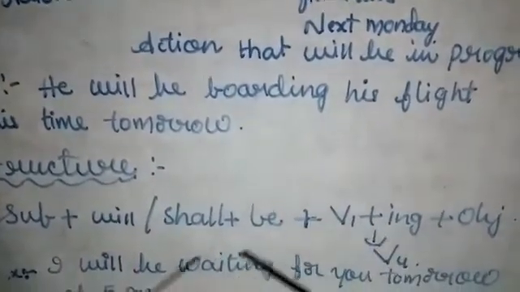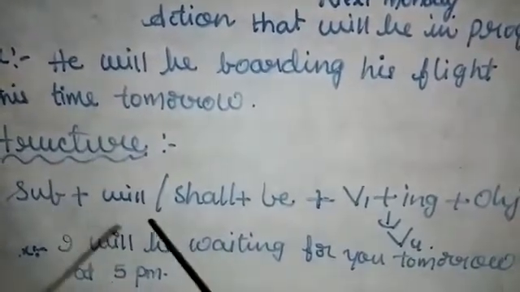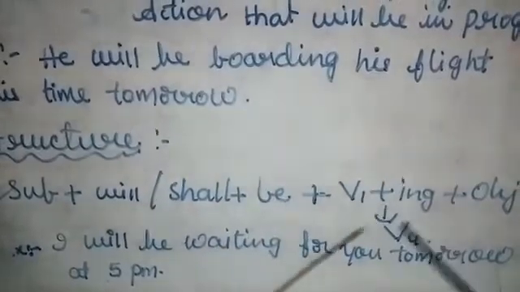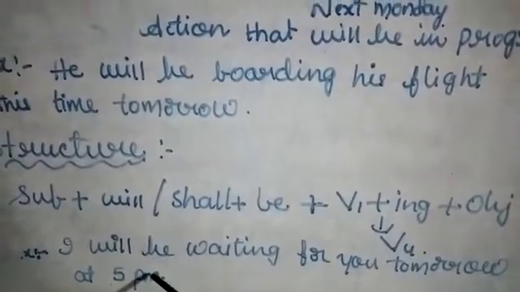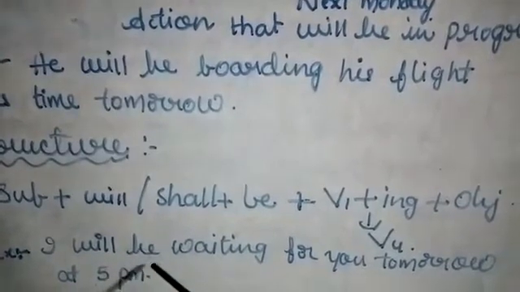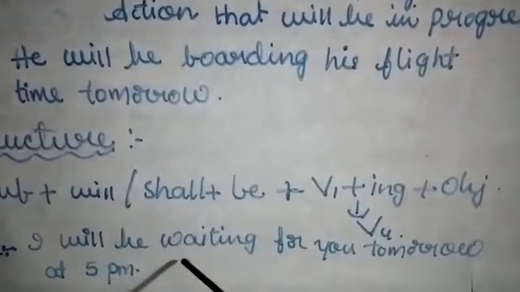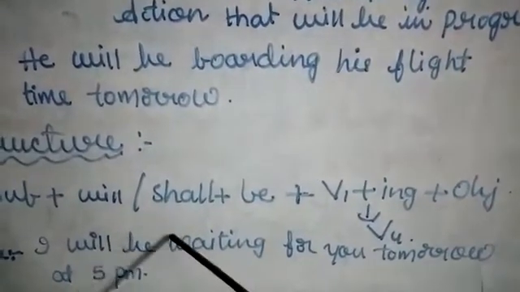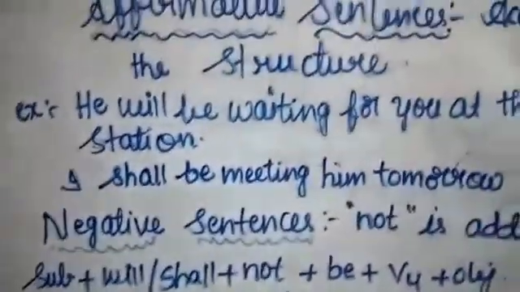Now we'll see one more example, according to the structure. I will be waiting for you tomorrow at 5 p.m. At a particular given time in the future, the work of waiting for you will be in progress, will be continuing. So this is the structure of future continuous tense. As usual we will learn the three kinds of sentences. They are affirmative, negative and interrogative sentences.